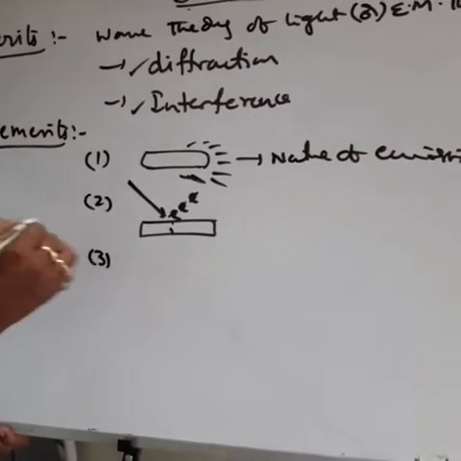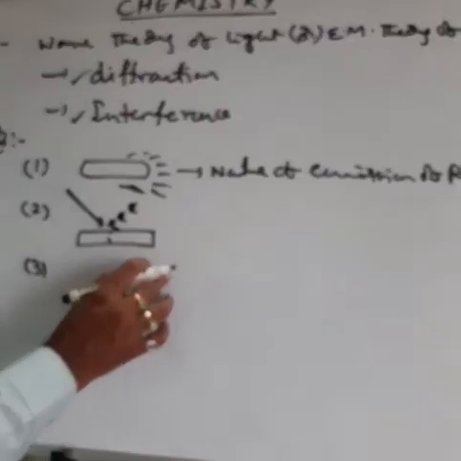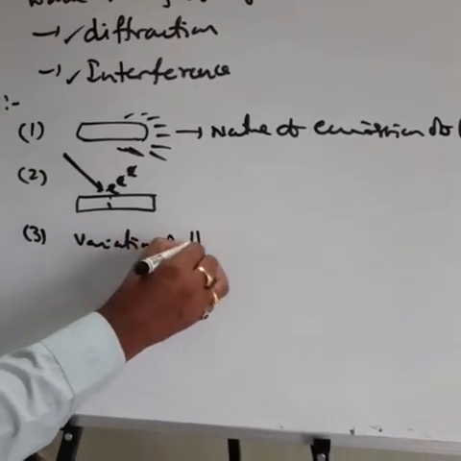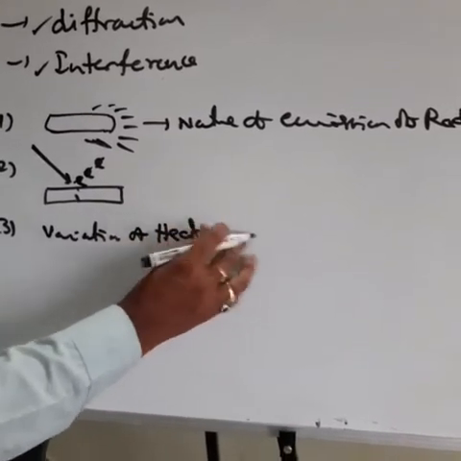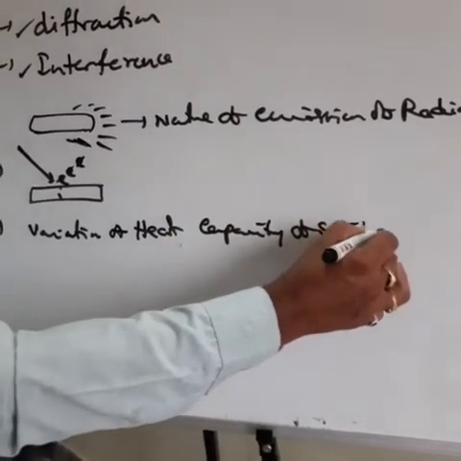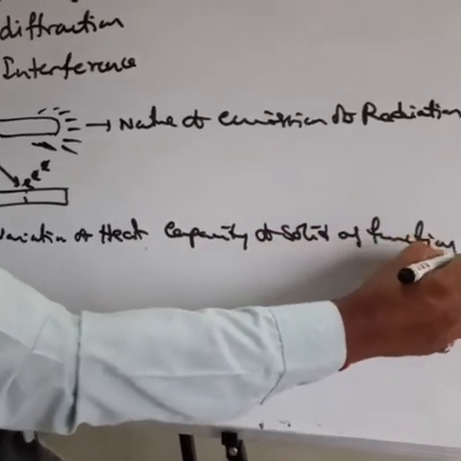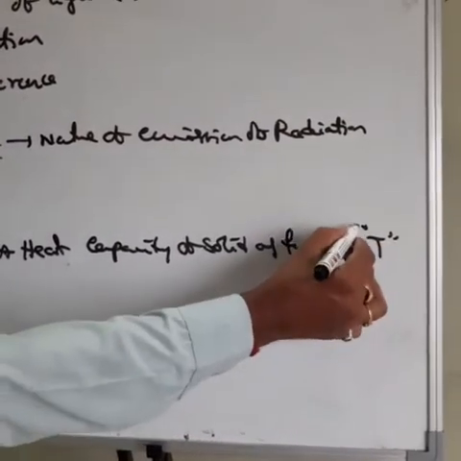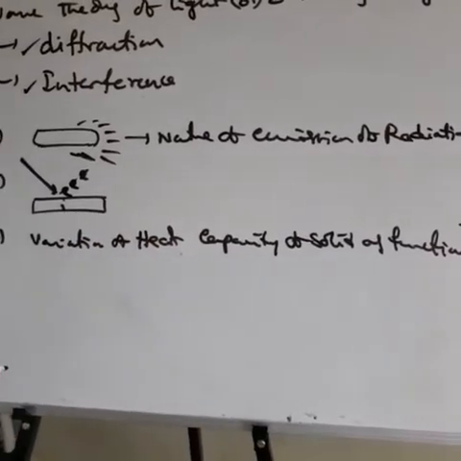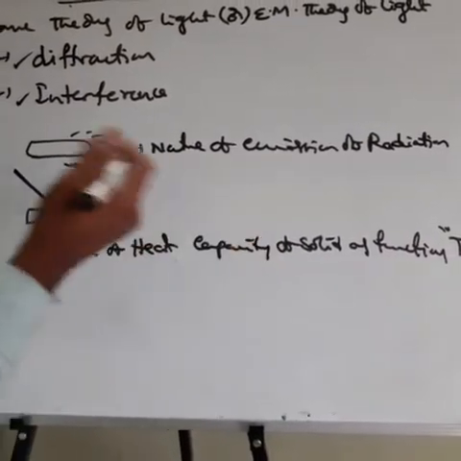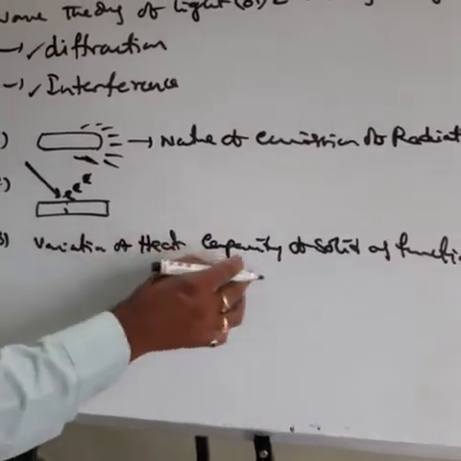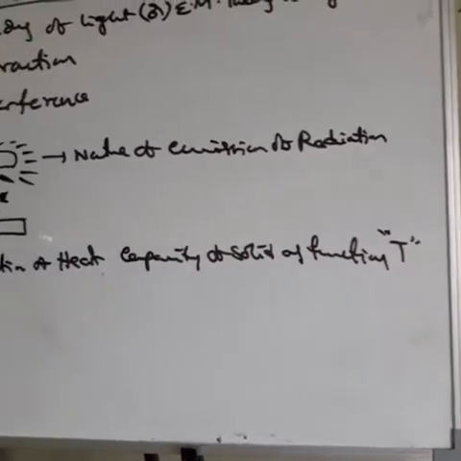Then the third one: the variation of heat capacity of solids as a function of temperature. Different solids have different heat capacities. For example, metals have one type of heat capacity, wood, which is also a solid, has another, and glass, a solid, has another. The variation of heat capacity of solids as a function of temperature is also not explained by the wave theory.